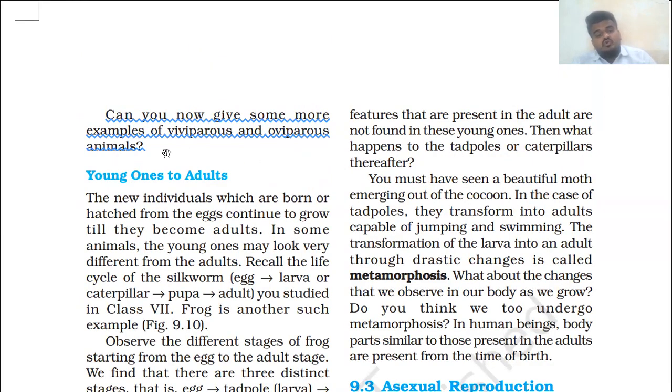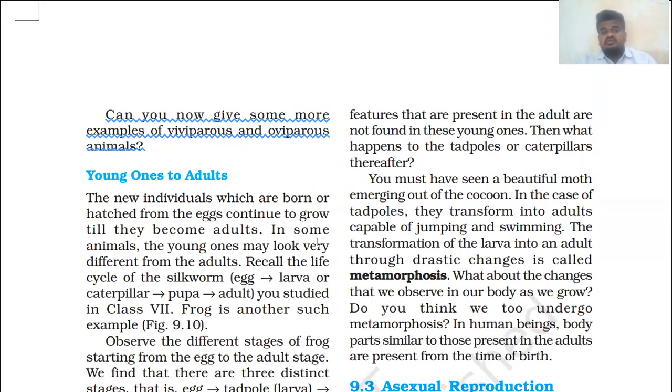Can you now give some more examples of viviparous and oviparous animals? So let's say this is the homework for you. Just write down the definition of viviparous and oviparous animals. It's only one line. And write down at least 5 examples of both of them, viviparous and oviparous animals. So this is your homework.